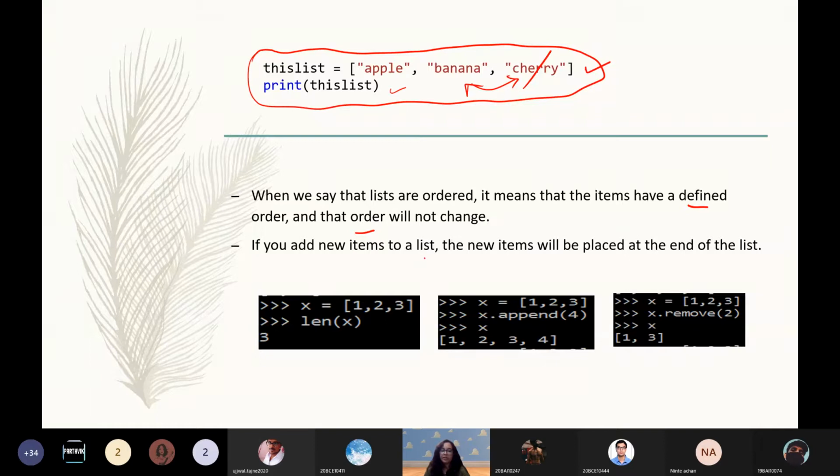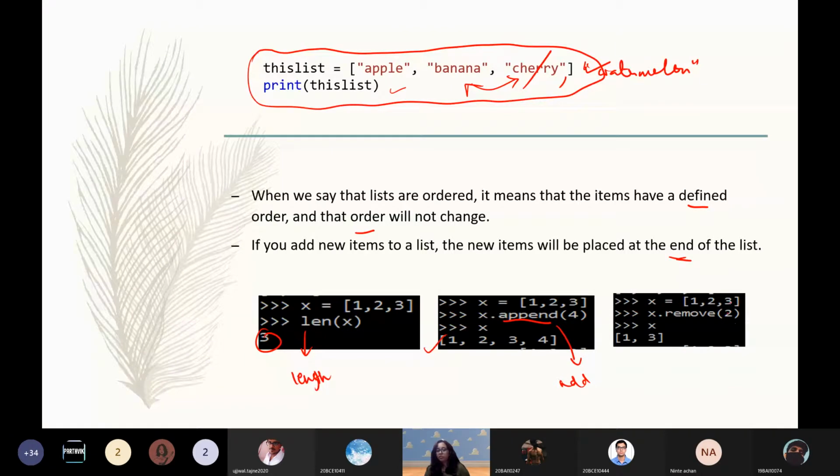So if new items have to be added to a list, they are usually placed at the end. If you add something without specifying the position, it will always be added to the end. For example, I'm adding watermelon over here, right? Simple. Next, these are just the several functions that you can use on a list. You can use len to find the length. That is self-explanatory. 3 elements, 3 is returned. Next, if you want to add a new item, like I said, you use the append function to add. This will automatically add it to the end, so the list will look something like this. 4 will be at the end.